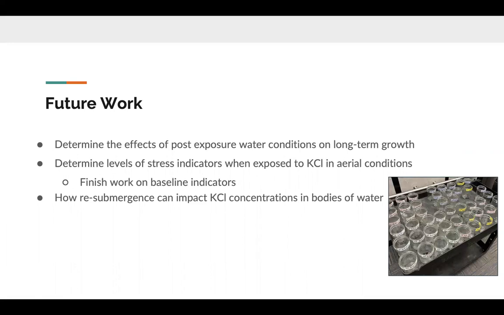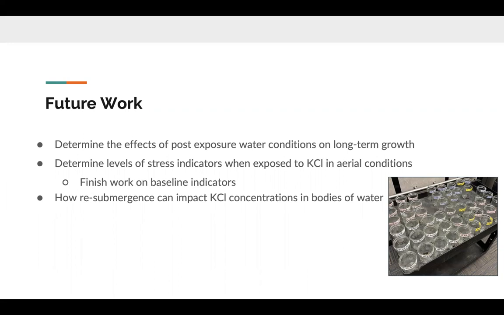And so to do this, we had to create smaller containers for them and then closely monitor the different water conditions. And then another thing we're working on currently is to determine the levels of different stress indicators when mussels are exposed to potassium chloride in aerial conditions. Currently I'm working on finishing some of the baseline indicator work for mussels that aren't exposed to potassium chloride in aerial conditions. This will give us a sense of how potassium chloride specifically can impact these stress indicators. This is not well studied in zebra mussels, even in aquatic conditions, let alone aerial conditions. So this is a big undertaking that will have to be done before I can move on to looking at how these stress indicators change when exposed to both potassium chloride and aerial conditions.